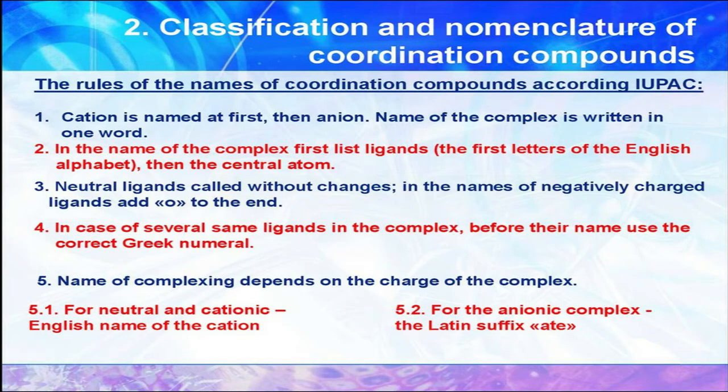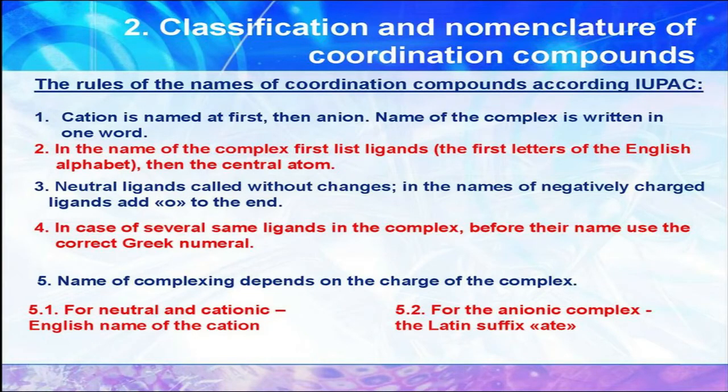Once again, the same kind of rules, but the second point of this slide is most important. In the name of the complex, first list ligands, then the central metal atom. So the ligands, we have to give the priority for ligands first, then only we can go for central metal atom. Third point, neutral ligands are called without changes in the names; for negatively charged ligands, add O to the end. For different ligands, the naming also differs. For example, for chlorine, we have to name it as chloro.